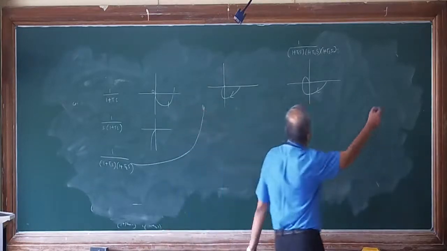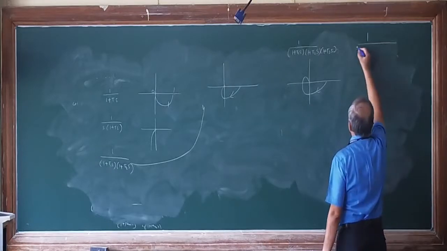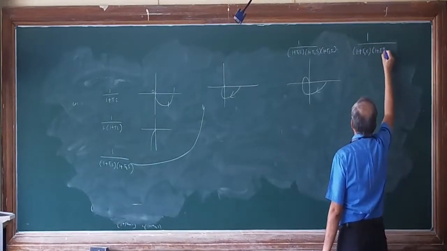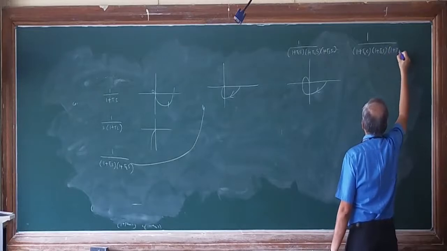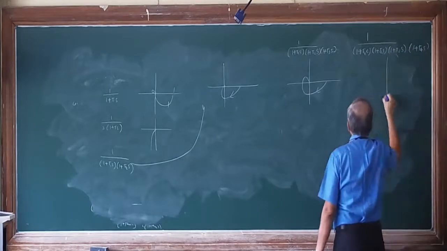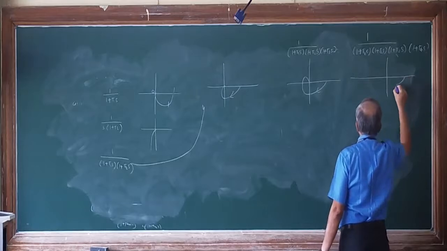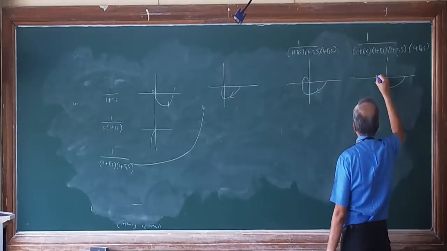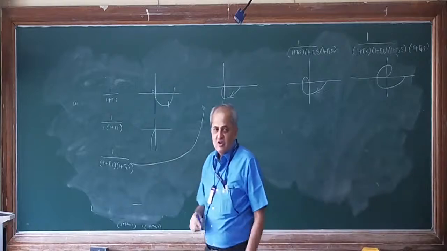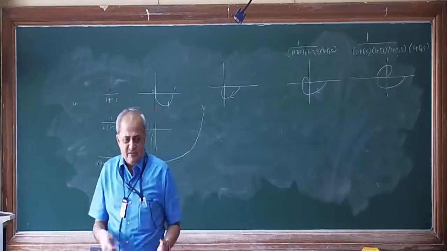Similarly, one more pole means 1 plus T1s, 1 plus T2s, 1 plus T3s, 1 plus T4s. It will become an additional 90 degrees. It will cut this, this, this, this, so it will go on becoming a spiral.